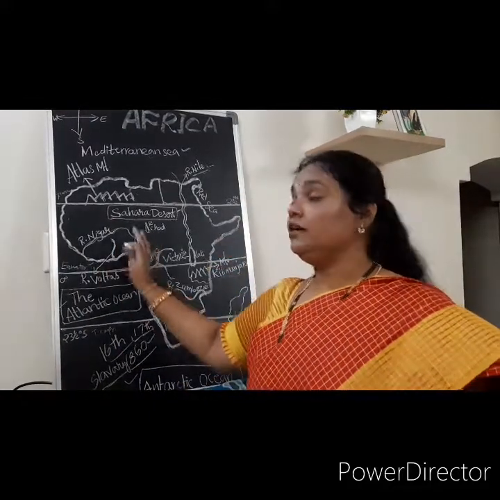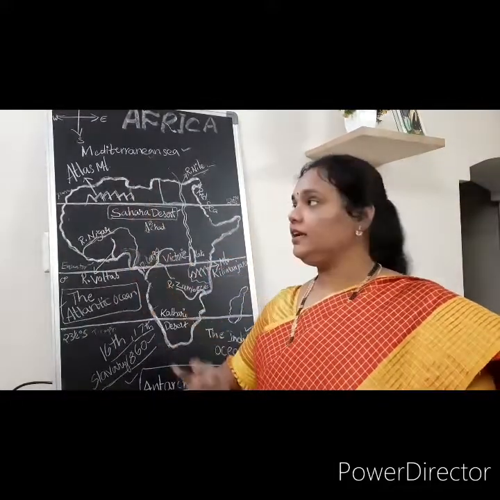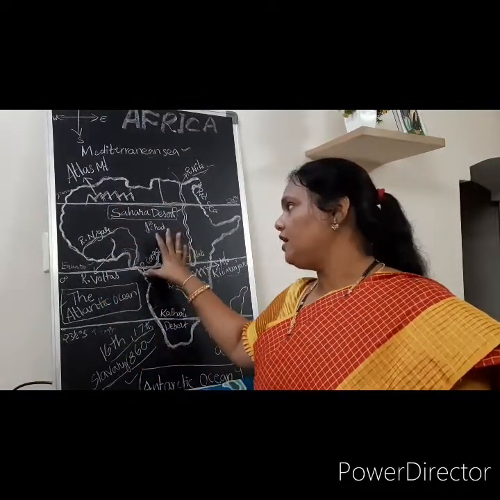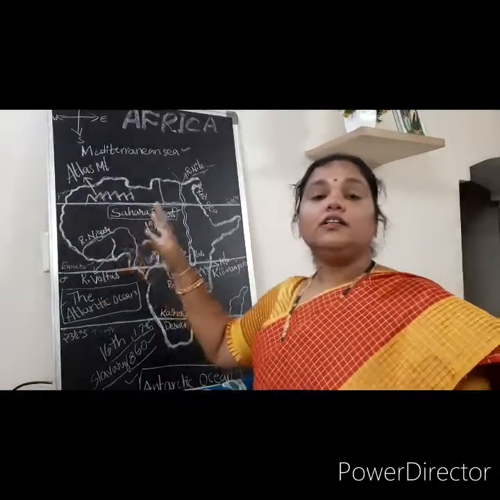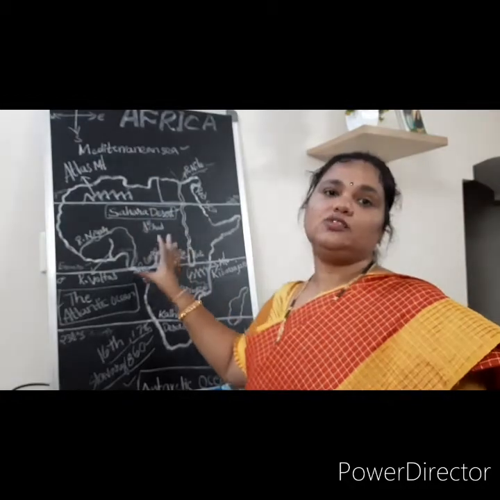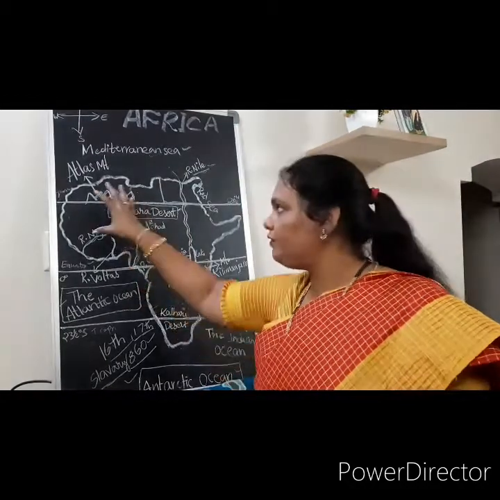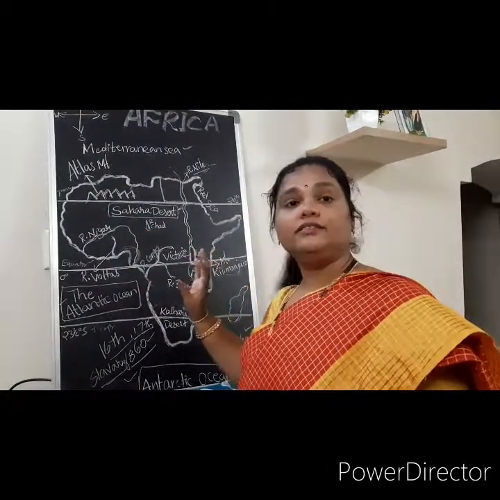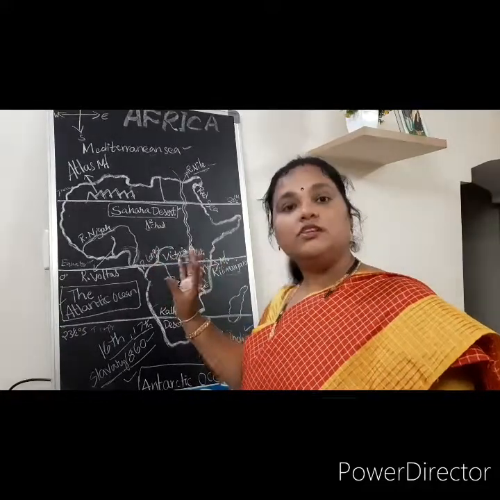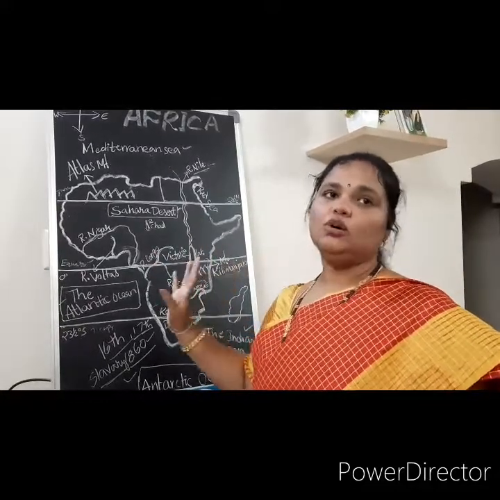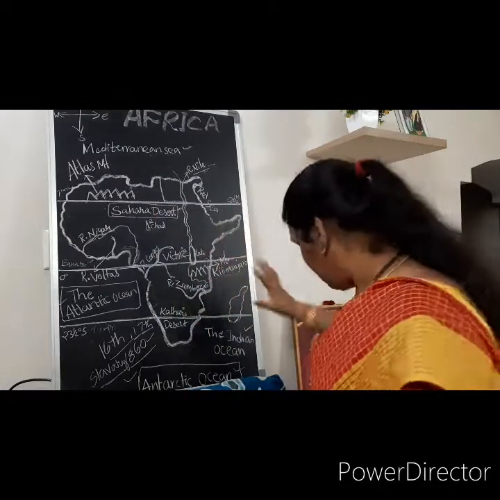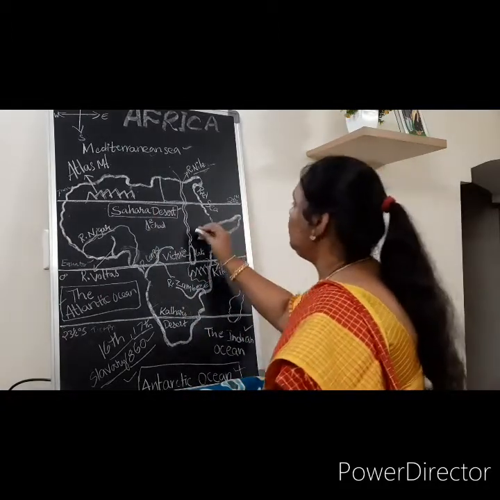But here what happened? All Europeans came to Africa. They captured many areas of Africa. For example, France here, Britain here, that's somewhere, Germany some other places. Like that, complete areas were captured by Europeans.